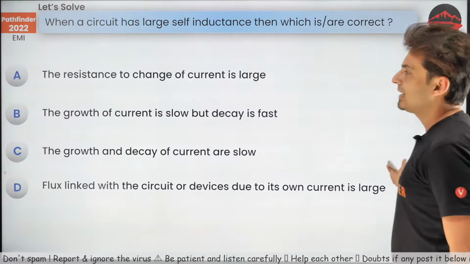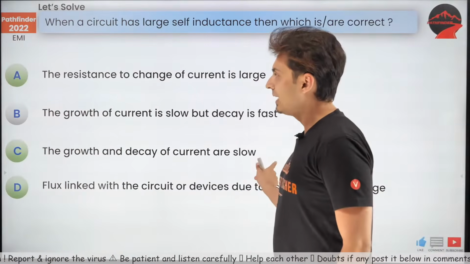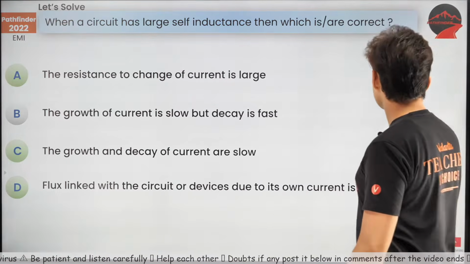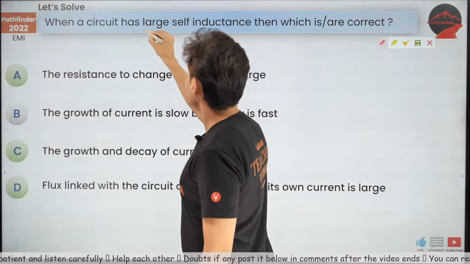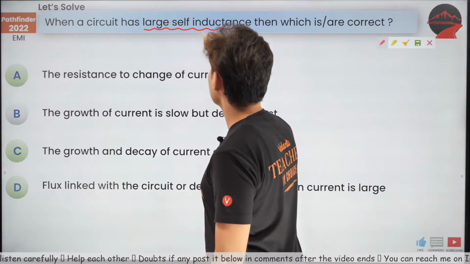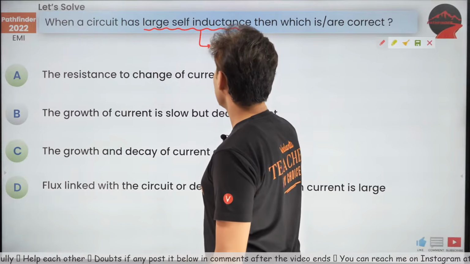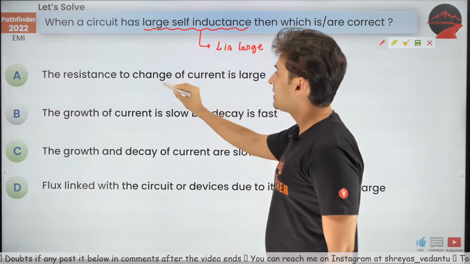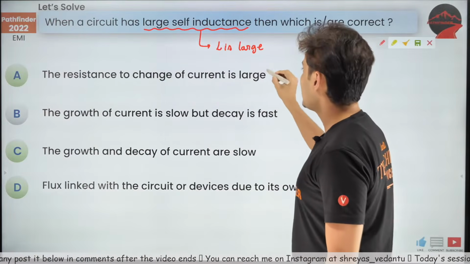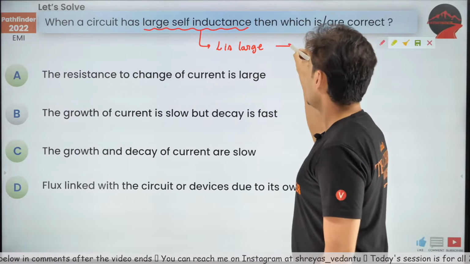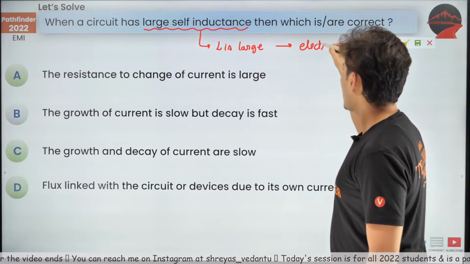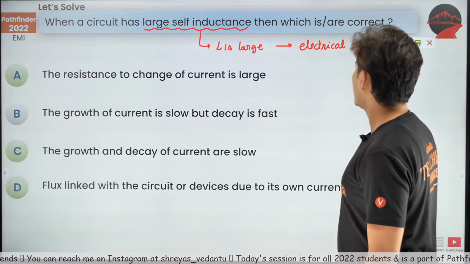Okay. Well, the correct answers are actually more than one, and they are A, C, and D. I'll tell you why. See, it's clearly mentioned in the question that it has large self-inductance. That means L is large. If L is large, then the resistance to change of current is large, because L is an indirect way of measuring electrical inertia.